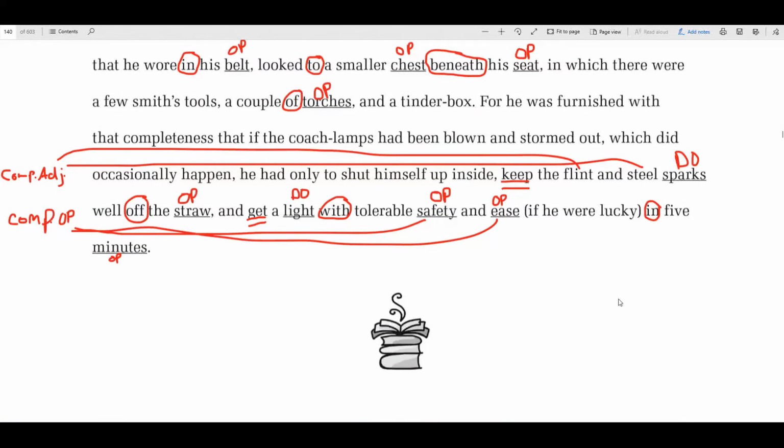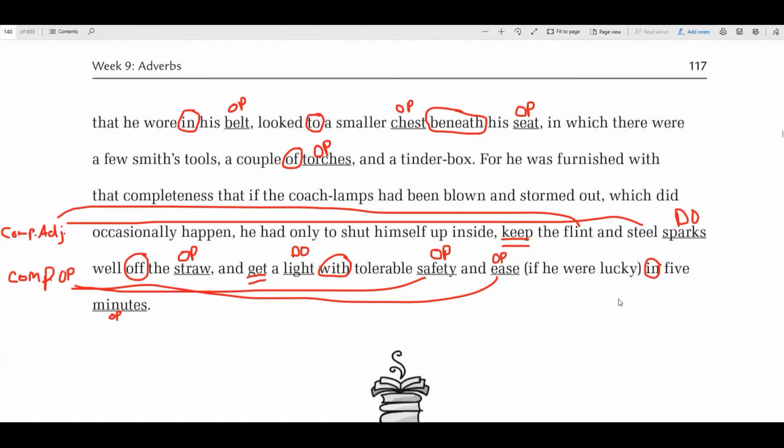Okay, now I hope that clears things up a little bit. Don't fret about it too much because it really takes a while to get these. It just takes a lot of practice to get these. But once you do, it'll make you very aware of grammar itself, and even make you a great writer too.